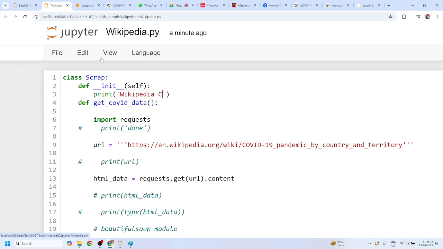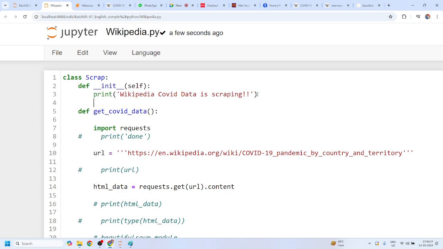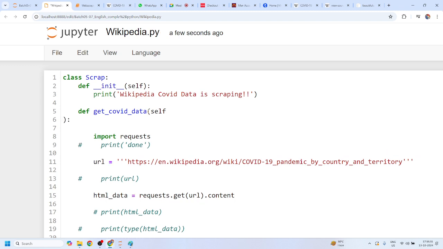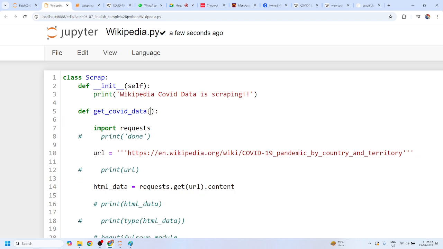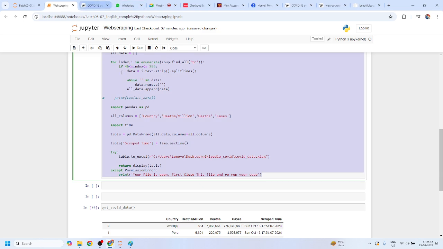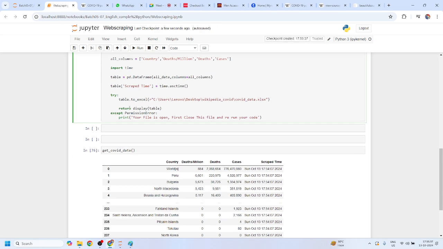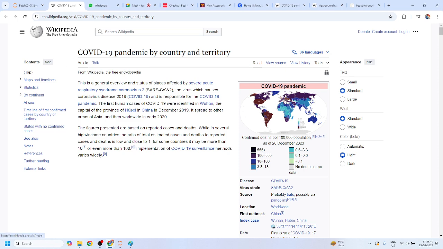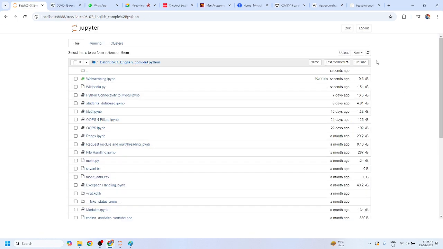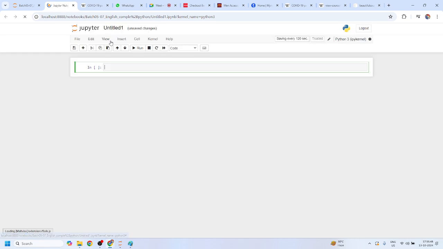Wikipedia COVID data is scraping, right? Perfect, Mohit. Yes, sir. So now this one is my final code. Let me just close this file also. Yes or no, Mohit? Now I'll create a new file, and I'll give you the same code, Mohit, right?